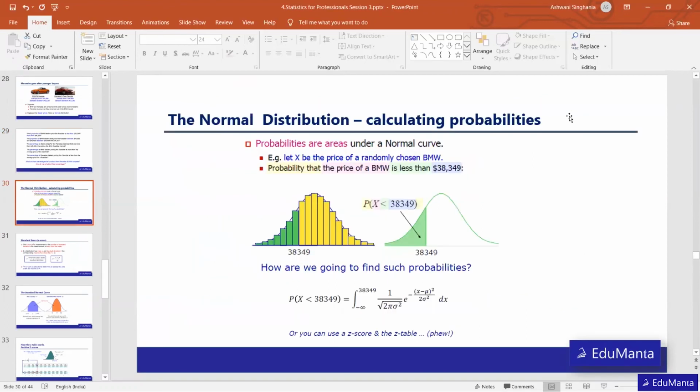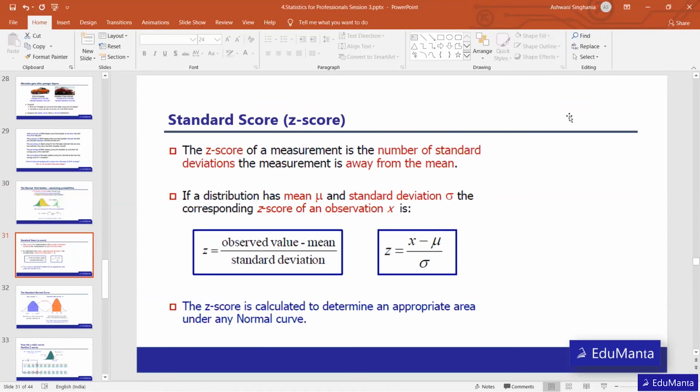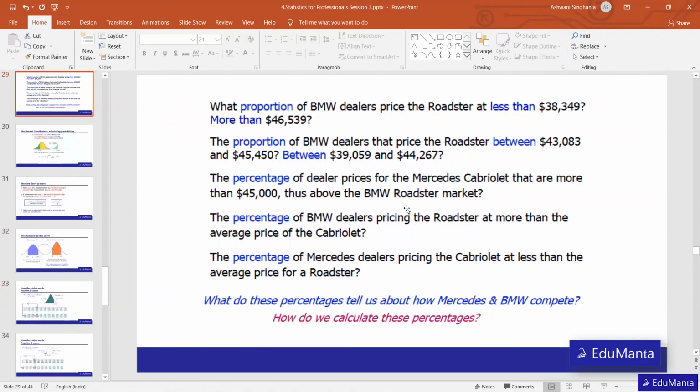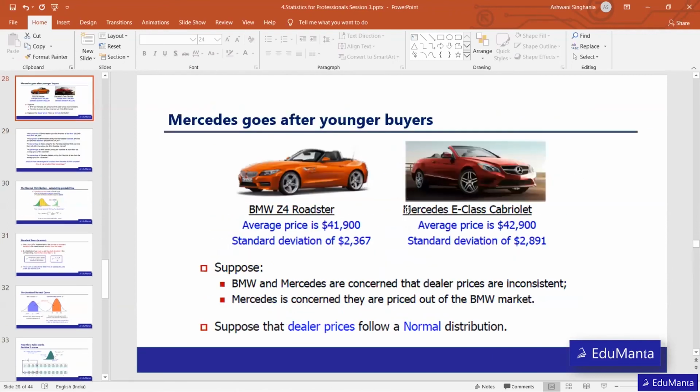So in this case x will be 38,349, mu will be 41,900, and the standard deviation will be 2,367.